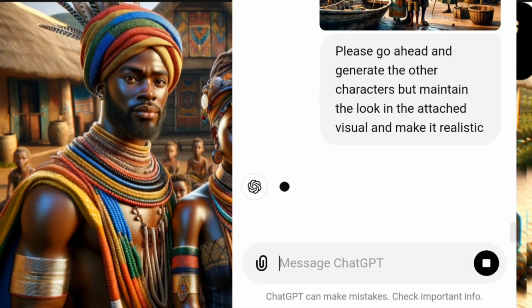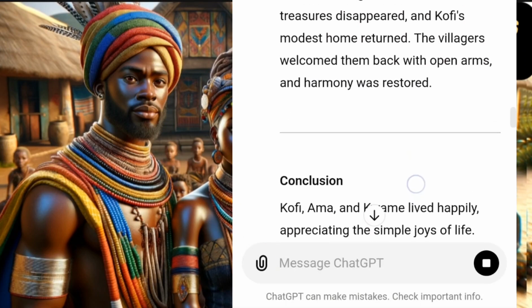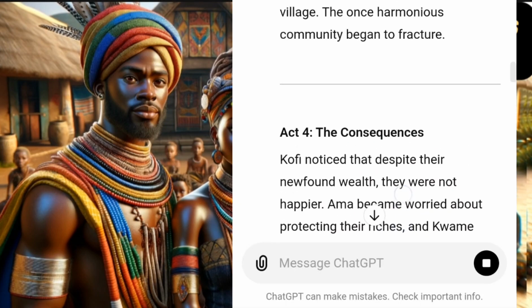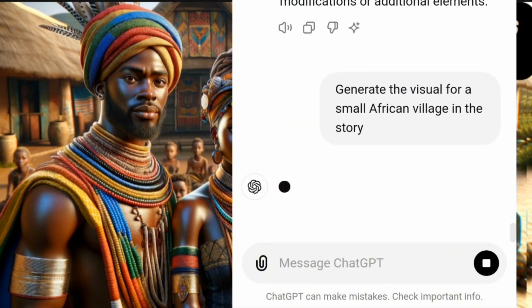So the next character we are looking for in this story, let us go back to that story and see. So it will generate the image for us.